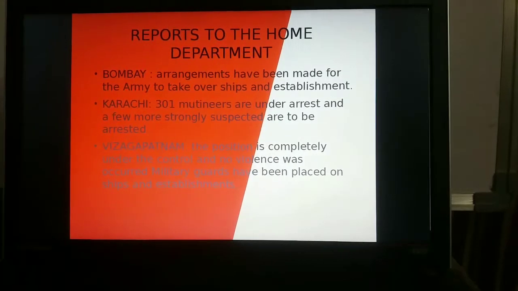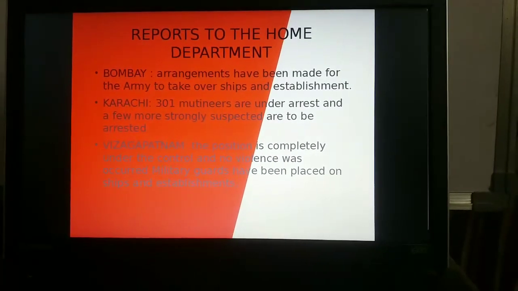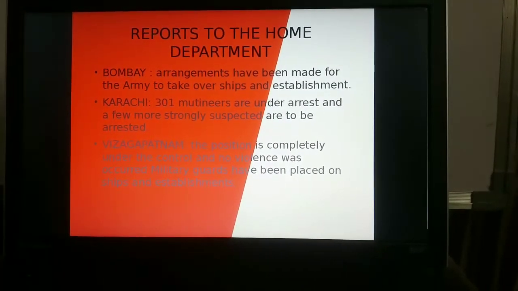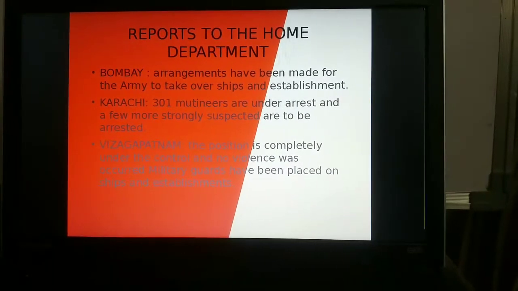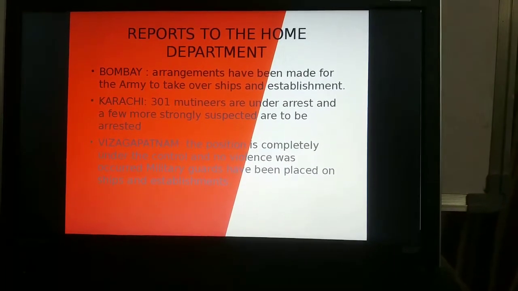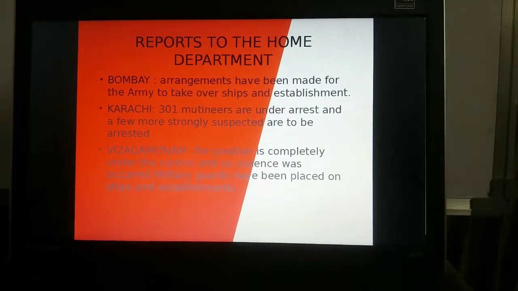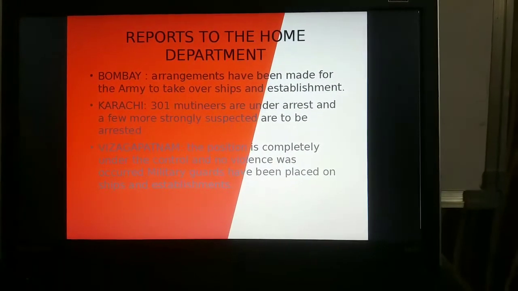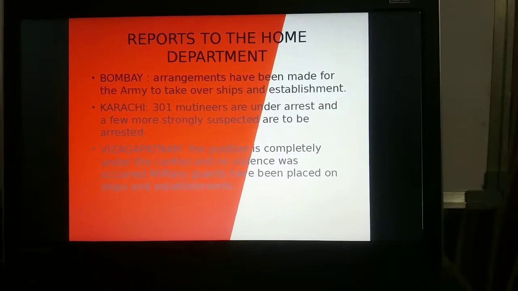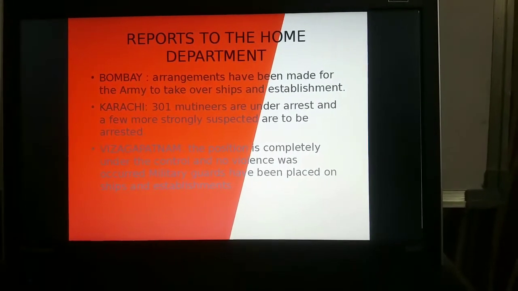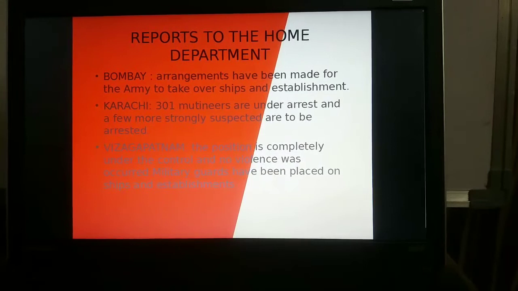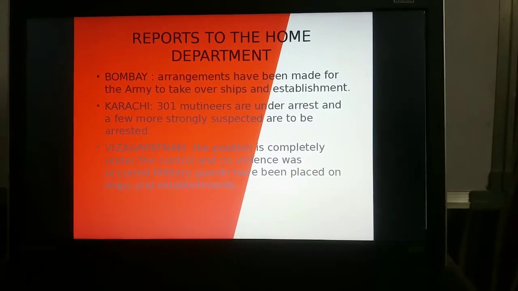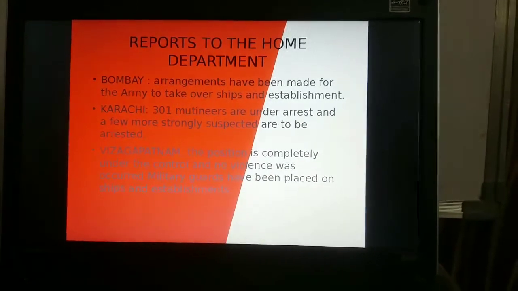Next, Visakhapatnam, which was in combined Andhra Pradesh; now Andhra Pradesh and Telangana are separated, as you know already. Now Visakhapatnam comes under Andhra Pradesh only. In Visakhapatnam, the position is completely under control and no violence has occurred. The situation was handled peacefully and lightly by the guards.